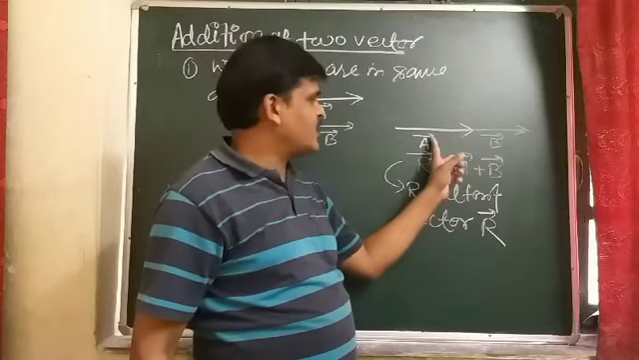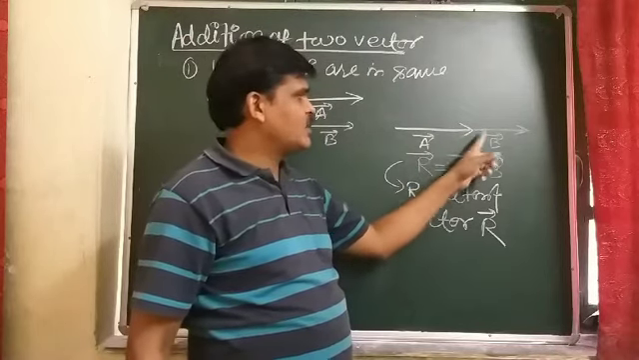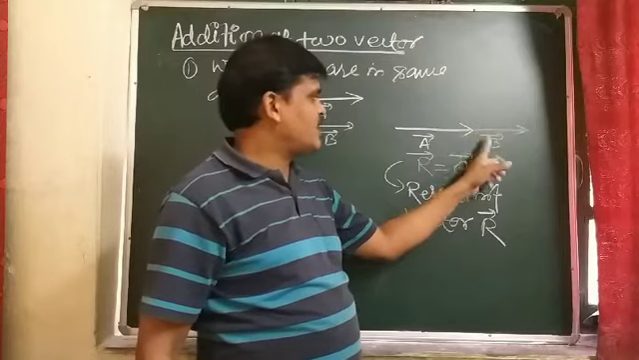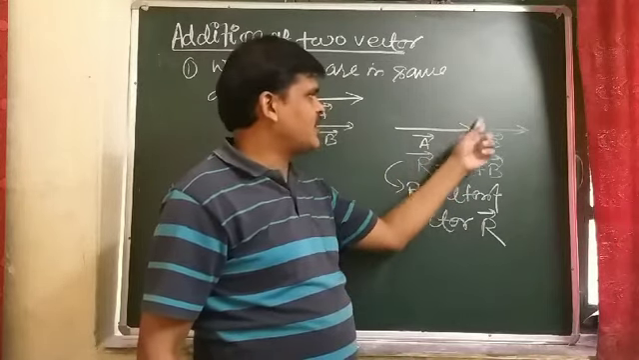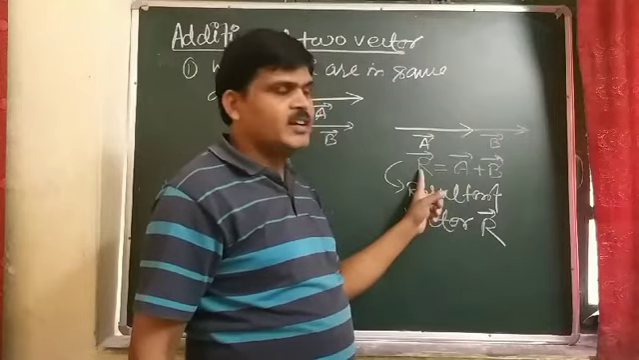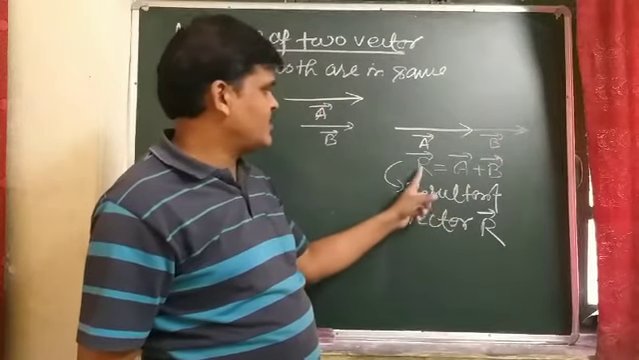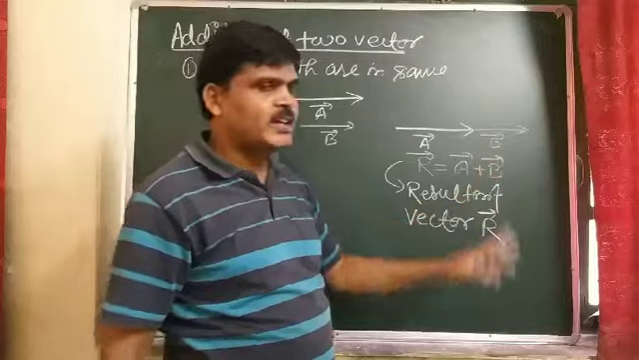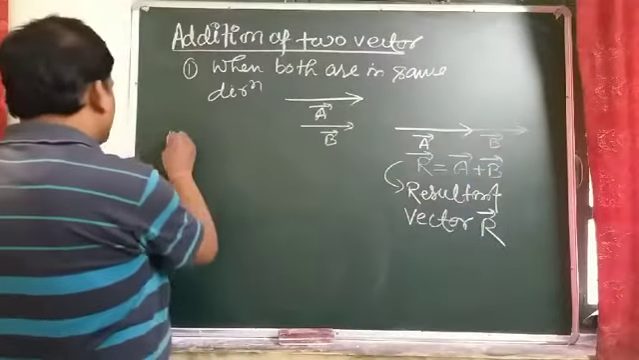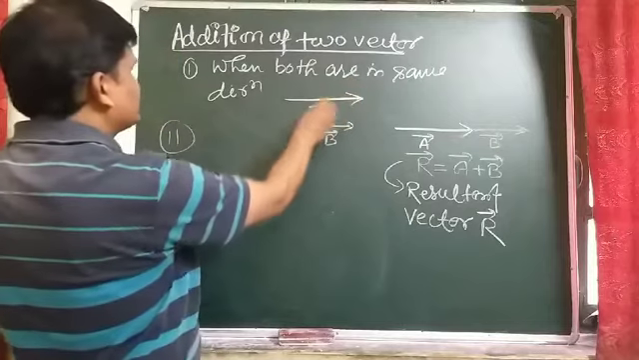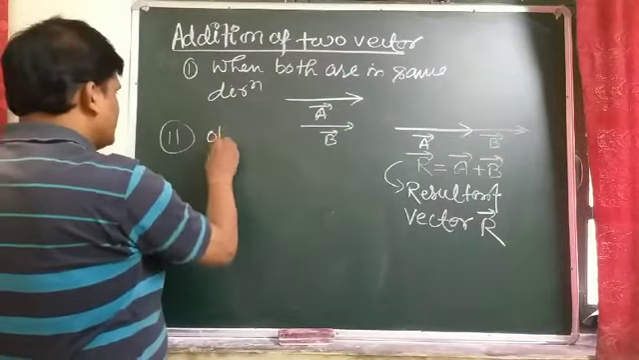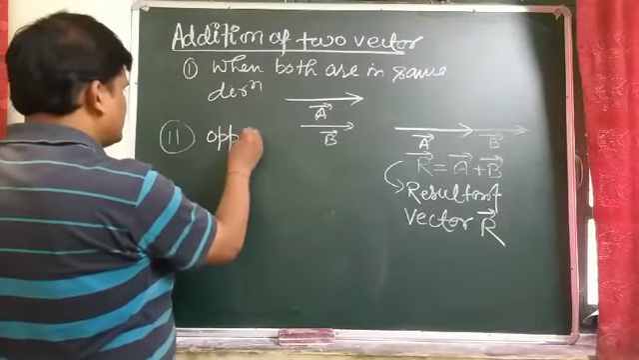If two vectors are acting in the same direction, they must be added. The head of vector A coincides with the tail of vector B, so the resultant will be added. So the resultant vector comes out to be vector R equal to vector A plus vector B. Second, when both are in the opposite direction,